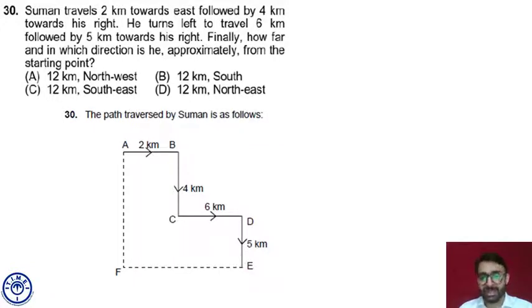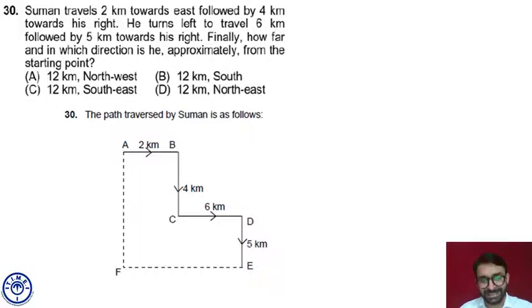AB is east and AF is south, that means as compared to A, AE is southeast. So without calculating the distance, we could have answered the question. Answer choice is C, Calcutta.